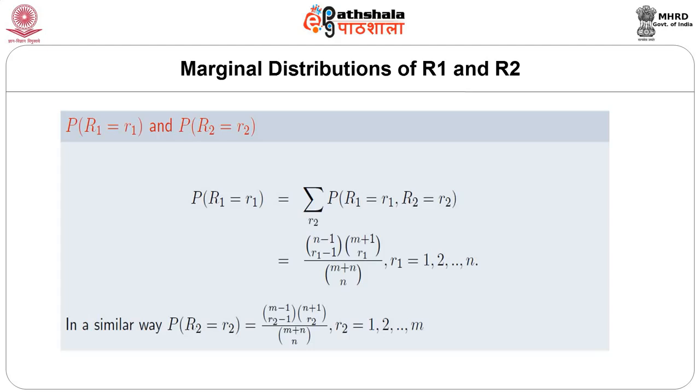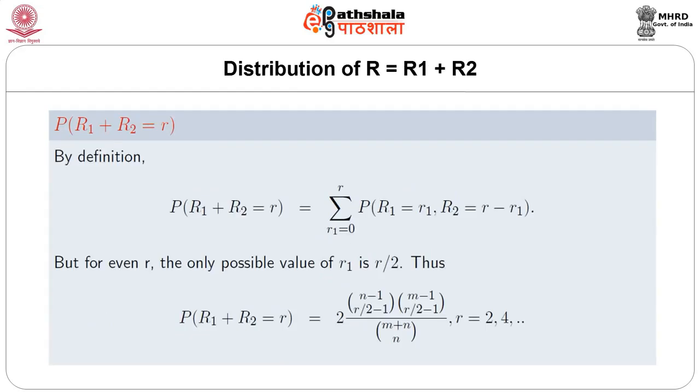After a little algebra, one can find the marginal PMF of R1 as (n minus 1 choose r1 minus 1) multiplied by (m plus 1 choose r1) divided by (m plus n choose n), where r1 ranges from 1 up to small n. In a similar way, we can obtain the marginal distribution of R2 as (m minus 1 choose r2 minus 1) multiplied by (n plus 1 choose r2) divided by (m plus n choose n), where r2 ranges from 1 up to small n.